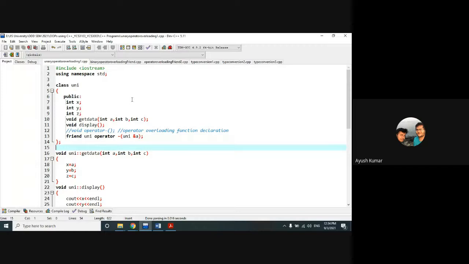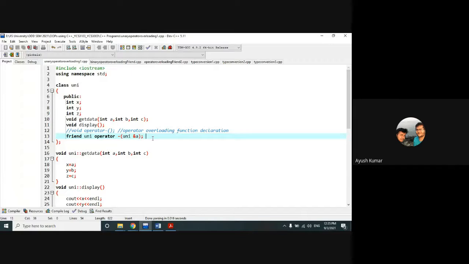We are using friend with constructor, no? Like friend class name operator. No, here this is an operator function. This is not a constructor. This is a friend function which is operator type. It means we have to use this special kind of operator function along with the friend function to do the operator overloading. This is not a constructor.